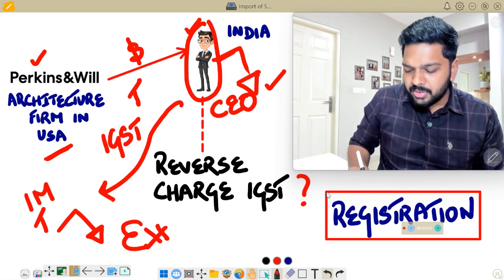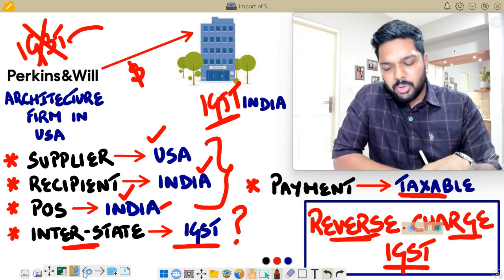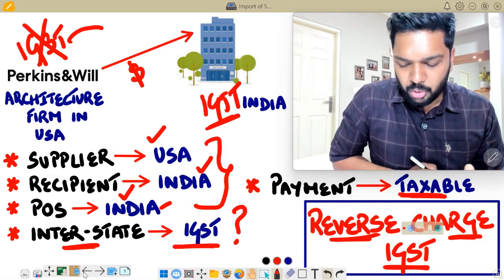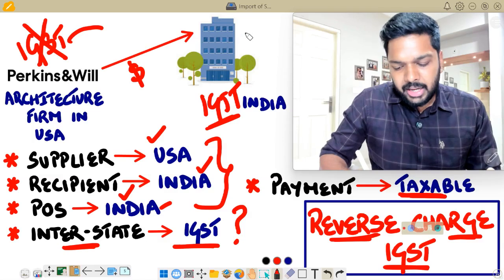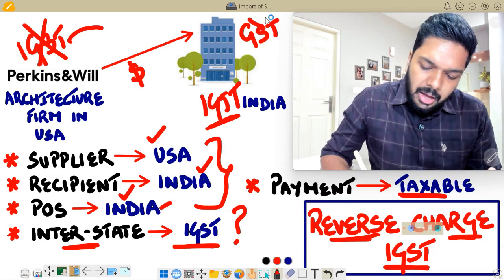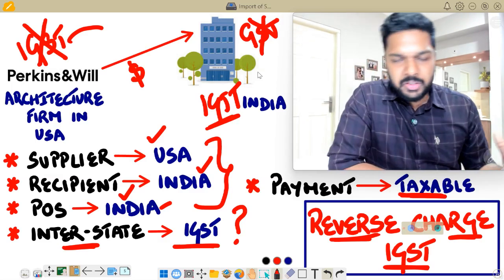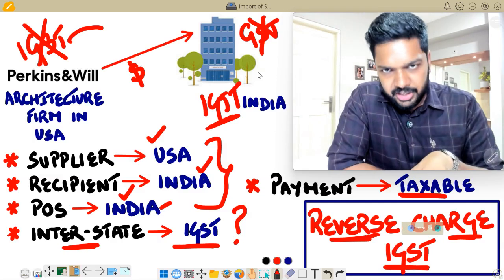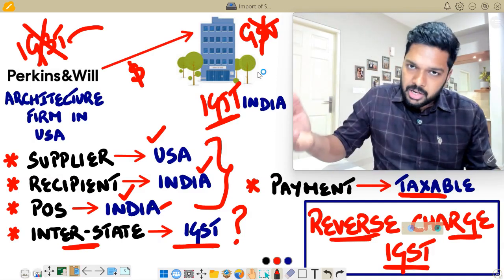The next question comes with regards to registration. In the previous example, we took the example of the Indian company availing service from Perkins and Will, an architecture firm in the US. Now, let's say for example, this company in India is unregistered. It does not have a GST number at all, but it is using the service for its commercial purpose. Definitely, it is importing service for renovation of its office, whether it's the main office or a branch office. Let's assume that it does not have a GST registration. It is bound to pay GST under reverse charge, but it does not have a registration.